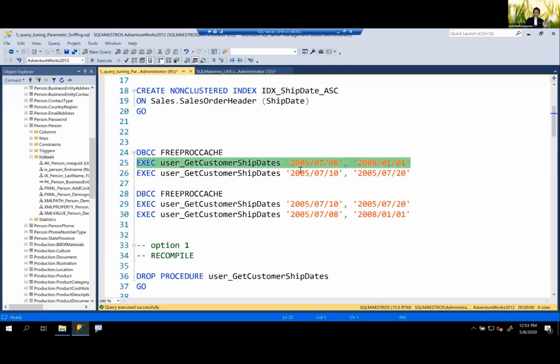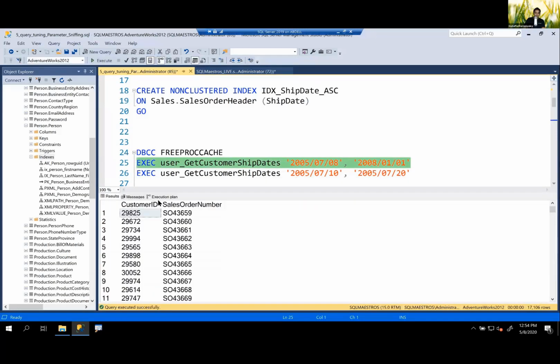So the parameter sniffing says here, start date is 2005 and end date is 2008. Give me 3 years of data. And the second one just gives me 10 days of data, right? From 10 July to 20 July. So you can understand the first one will get us a lot of records and the second one will get us fewer records, and the plans will change. And this is what you want. So what we are going to do is run this first one and look into the execution plan.